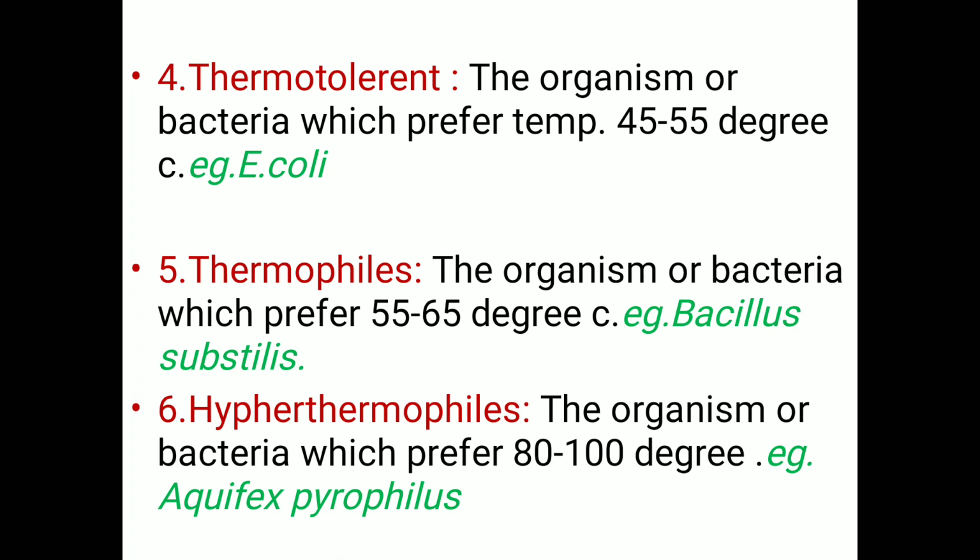Next one, hyperthermophiles. The name itself indicates high temperature living bacteria. These are bacteria that grow better at, or withstand, the highest temperatures, that is 80 to 100 degrees Celsius. Such bacteria are called hyperthermophiles or hyperthermophilic bacteria. For example, Acidianus pyrophilus. A few species are available that will grow at a very high temperature.